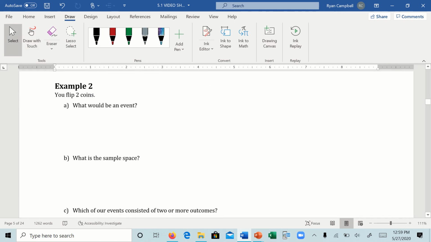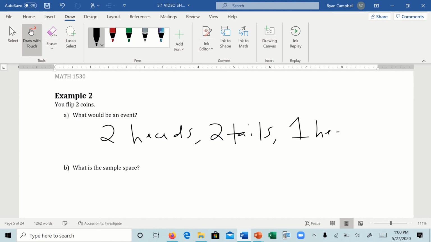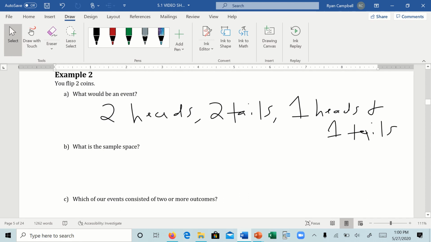You flip 2 coins. So what are the events? So you can get 2 heads. You can get 2 tails. Or you can get 1 heads and 1 tails. All right. So what's the sample space?